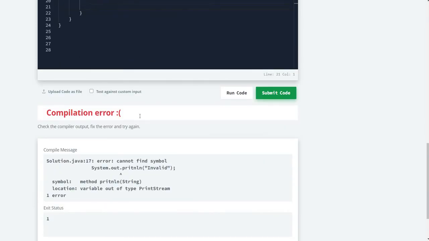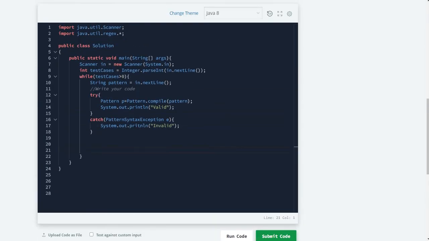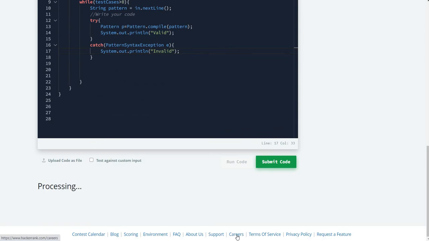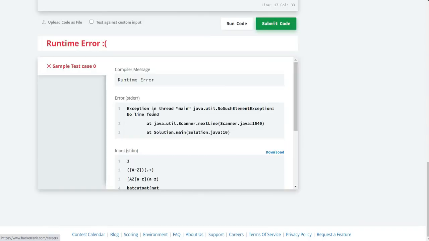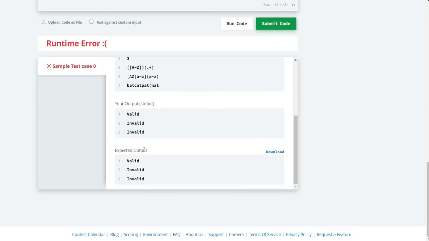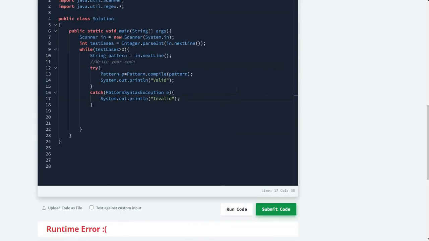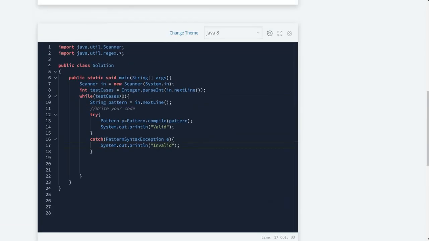I actually misspelled println, yeah. So now if I compile, see, it's a runtime error, but our output is the same as the expected output.